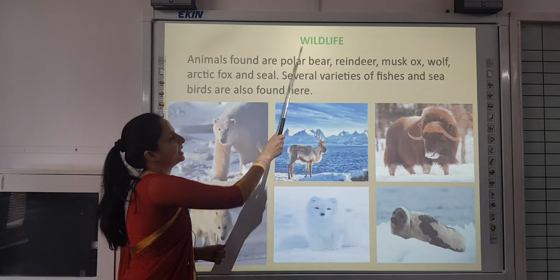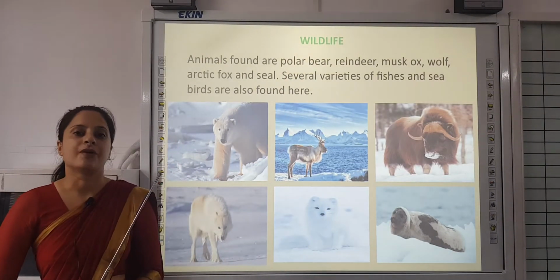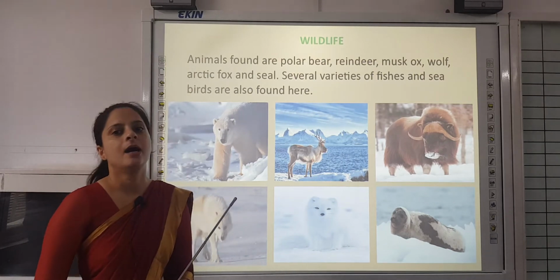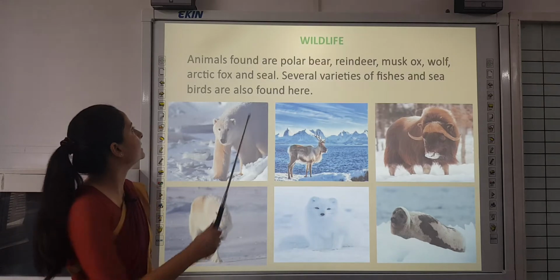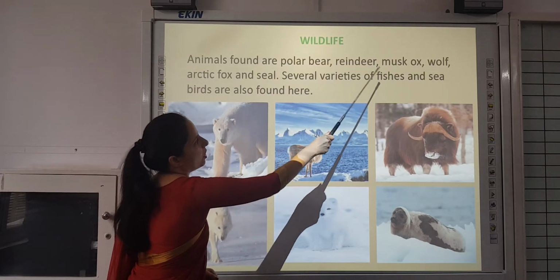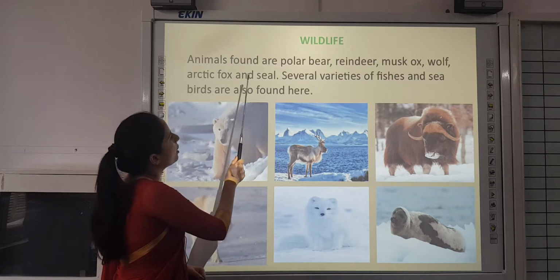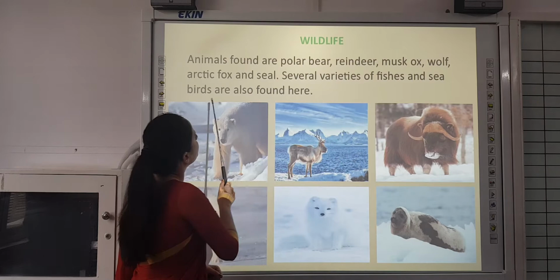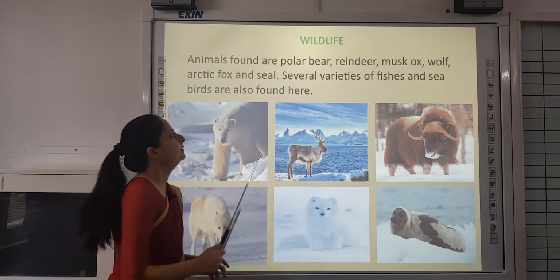Now about the wildlife. As Greenland is very cold, the animals which can bear the extreme cold are only found in Greenland. Animals found are polar bear, reindeer, musk ox, wolf, Arctic fox and seal. Several varieties of fishes and seabirds are also found here.